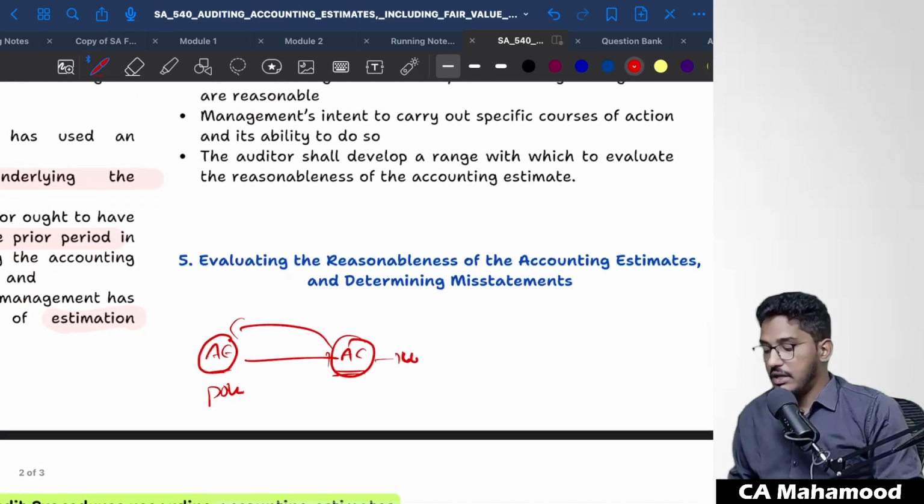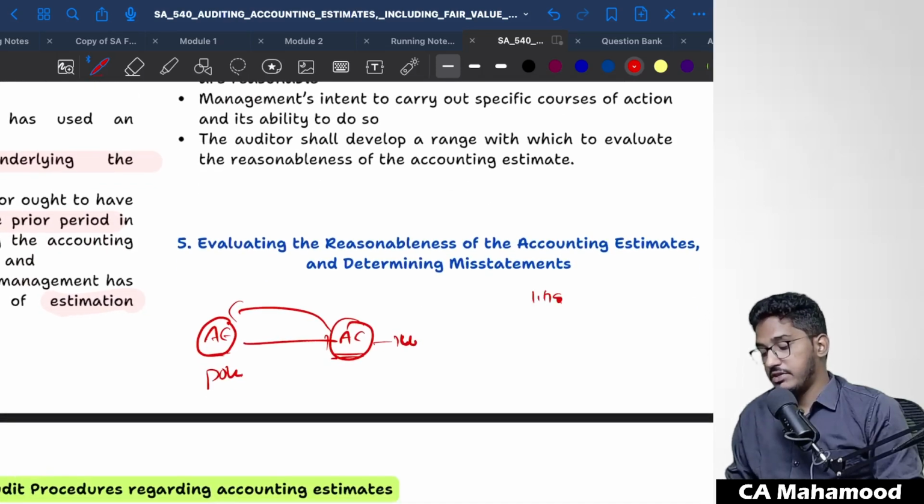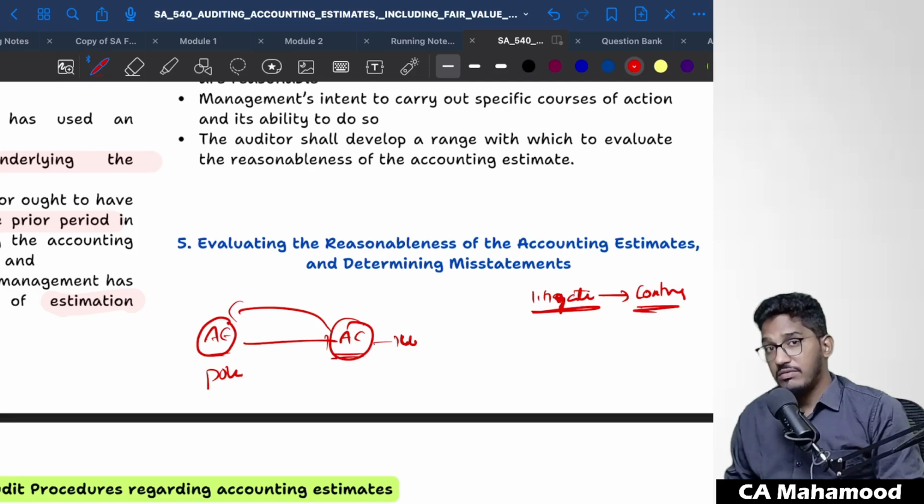Like, for example, management is creating a provision for litigation. Litigation is a high risk estimate. Now, management has thought that the company has more chances of winning the case, so that's why they have shown it as a contingent liability. As an auditor, you have to evaluate why the management has taken the assumption that they have more chances of winning, and why they have not considered that the chances of losing are more.